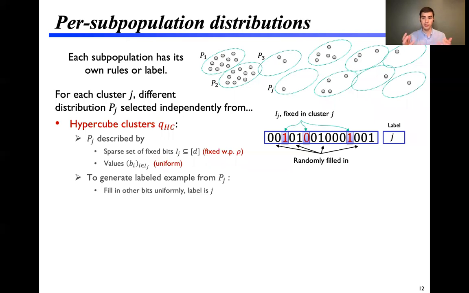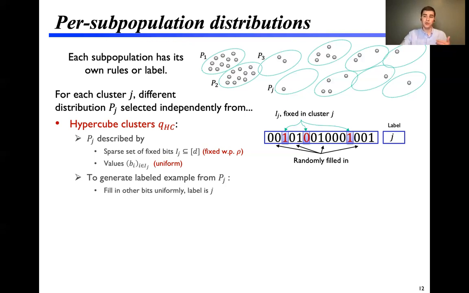So let's take a look at what these per-subpopulation distributions actually look like. The first, the hypercube clusters: like we said, the P sub j is described by a sparse set of fixed bits or fixed features I sub j, each of which is chosen to be fixed independently with probability rho. Once we've chosen that that bit will be fixed, we choose uniformly a value. It's either going to be 0 or 1. And then to generate samples from that distribution, we first fix those specific bits and fill everything else in uniformly at random. And the label is j, just the subpopulation. So this is meant to abstract any kind of high-dimensional multi-class problem, such as image labeling.